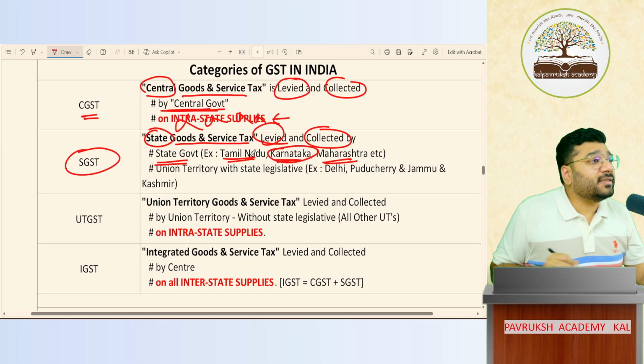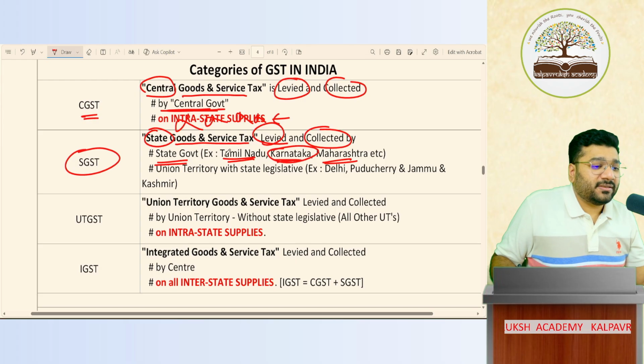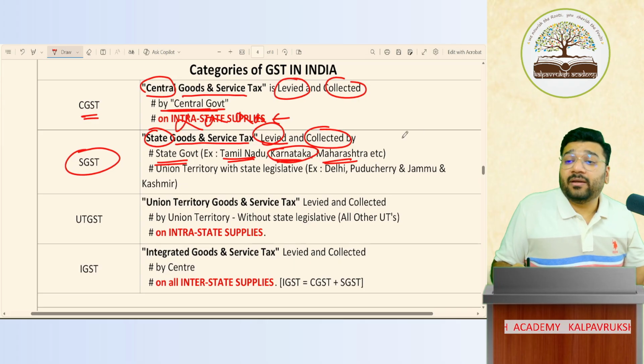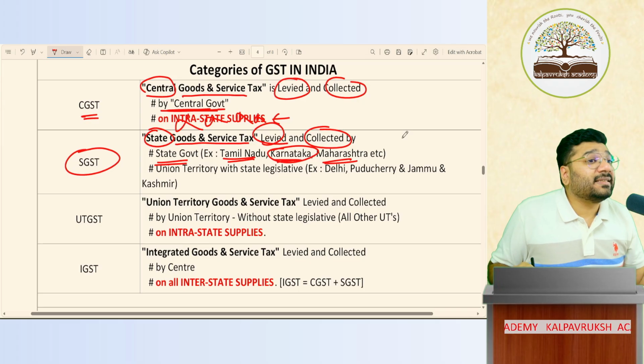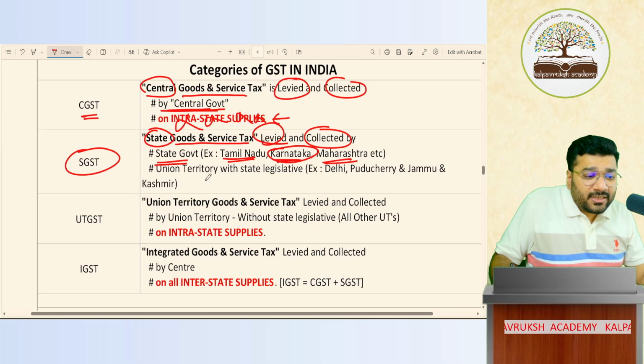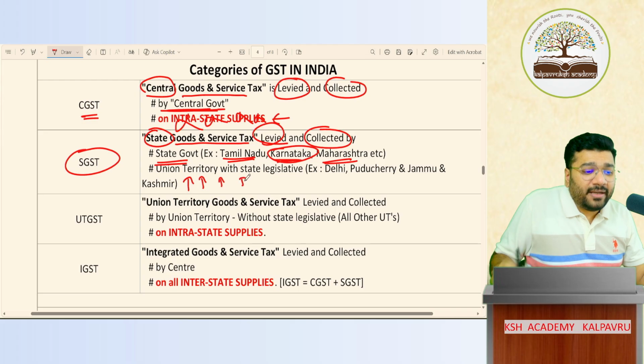For Karnataka, I think Congress is there in state government. Yes. Those are called state governments. So the tax they levy is called State Goods and Service Tax. Got it, not got it? Tell me. This point I'll keep pending, I'll explain tomorrow.